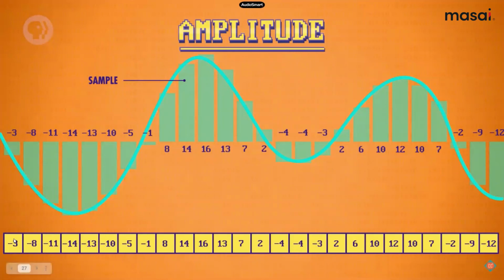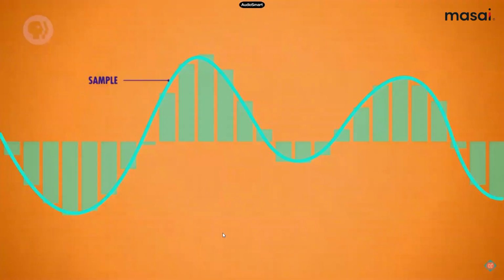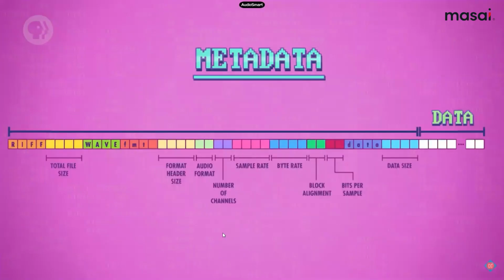Now you can see that -3 will store here, -8 will store here, and we will attach this data after this. Here you can see that here is our actual data, so that data will be present here. This is how our data is stored in the hard disk.